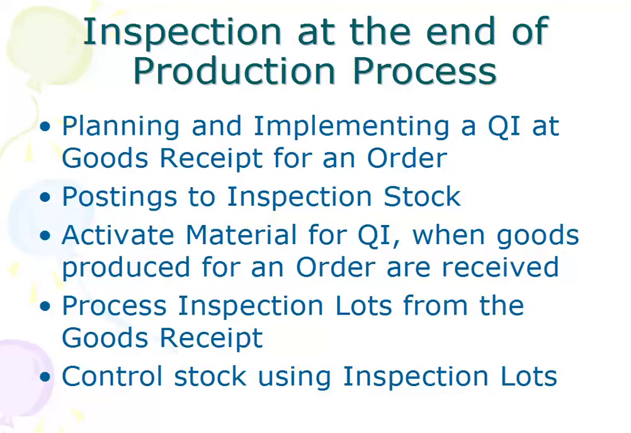Apart from this, we'll try to understand how the inspection can be done at the end of the production process. So whenever a production order is there, whenever production happens, then this has to be registered, and there will be a goods receipt for that production order item, which signifies that the part has been produced. Then how to plan and implement the quality inspection, which is at the GR or goods receipt stage for that production order.